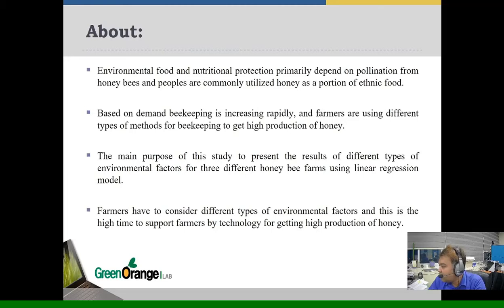Farmers have to consider different types of environmental factors. And this is the high time to support farmers by technology for getting high production of honey. In our study, we have 3 honeybee farms and we collect our environmental data from those farms. We use a linear regression model for getting prediction results.